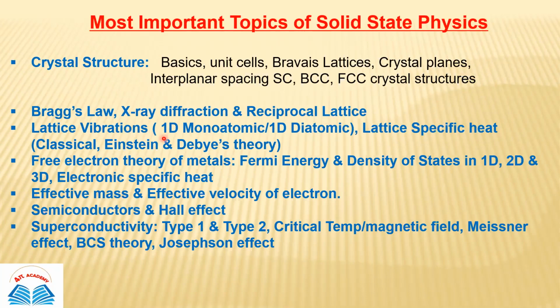Then lattice vibrations, 1D monoatomic and 1D diatomic, and lattice specific heat. There is an explanation of classical theory, Einstein theory, and Debye theory. So this section is also very scoring. Then free electron theory of metals, Fermi energy, density of states in all three dimensions, 1D, 2D, and 3D, and also electronic specific heat. Effective mass is also very, very important, and effective velocity of electron.